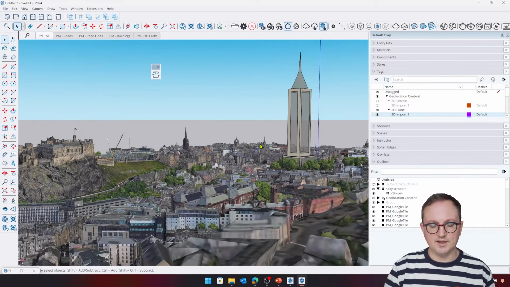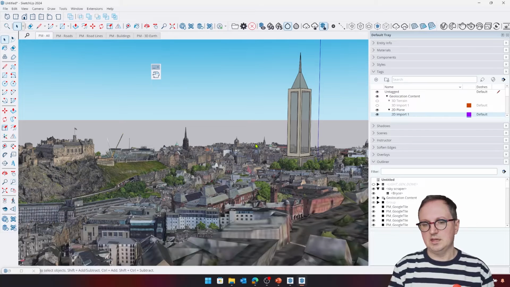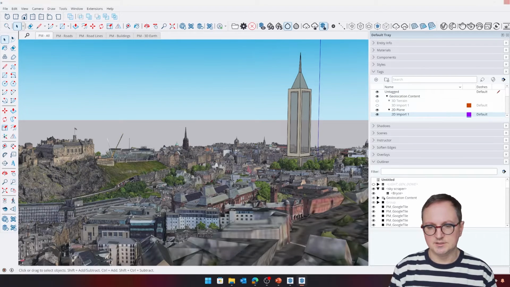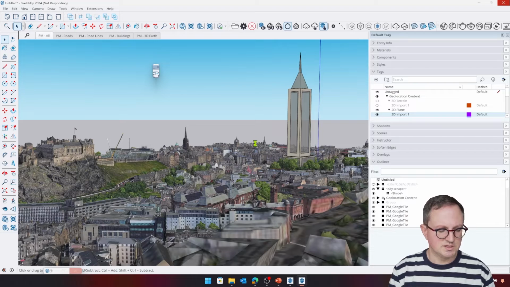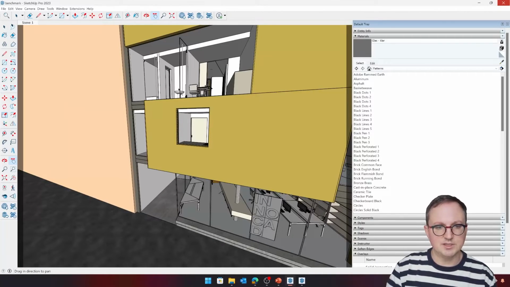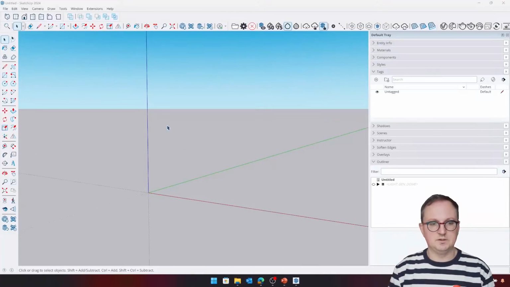I'm going to create a new file, and we'll import a point cloud. The reason I'm going to show this, we won't do a whole session on Scan Essentials. I just wanted to show you one of the new functions within Scan Essentials, which people had been asking for, and I think it's just worth a quick glimpse. I've got multiple SketchUps open. Let me get rid of that one as well.